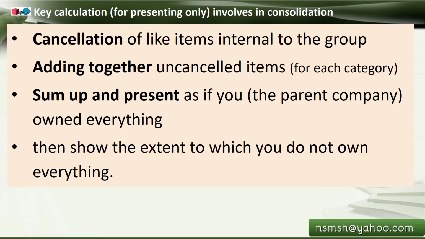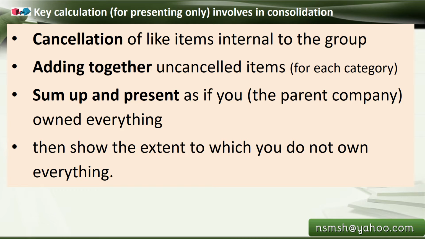All these things will be there. And adding together the same groups of balance sheet items: for example, land, plant, equipment and non-current asset items have to be added together. Liabilities items have to be grouped together and added together. All the uncancelled items will be added together like this for each category.